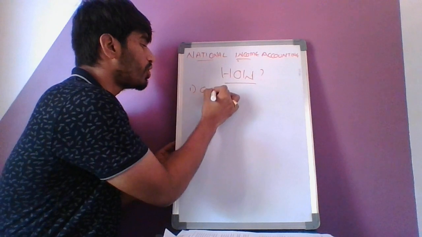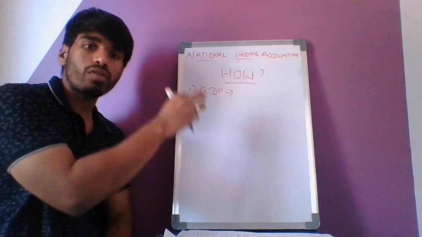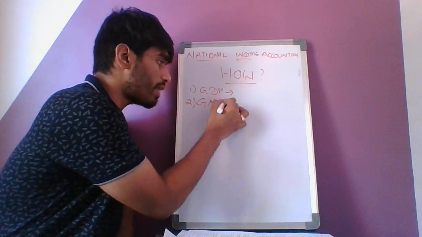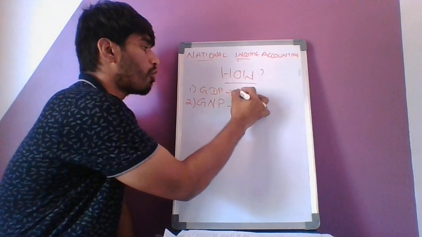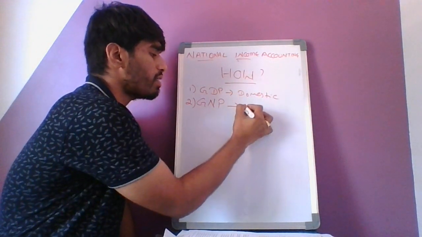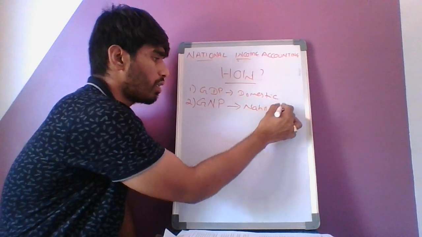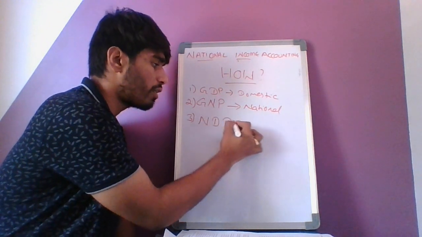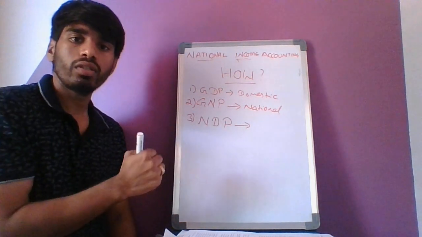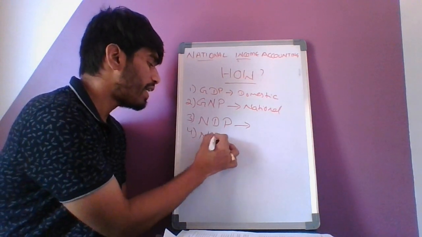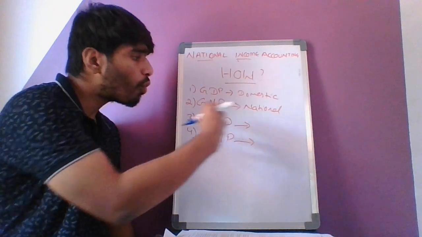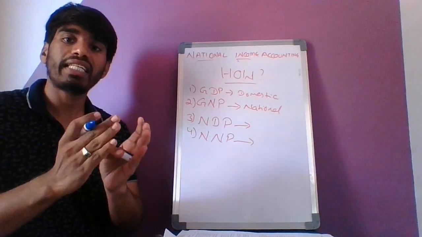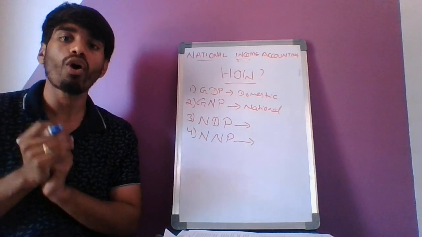The first one is GDP, which is known as gross domestic product. The second one is GNP, gross national product. So here D is domestic, and here N is national. The third one is NDP, that is net domestic product. The fourth one is NNP, net national product. So these are the four different ways in which we calculate national income accounting, or measure whether the country is moving forward monetarily or not.